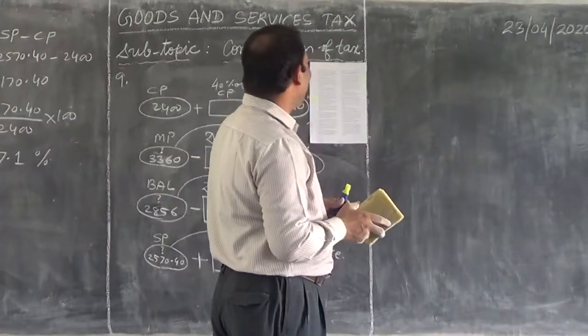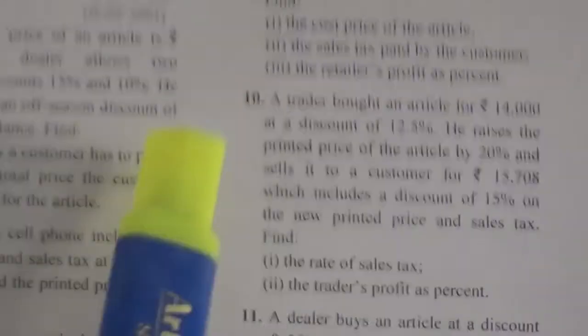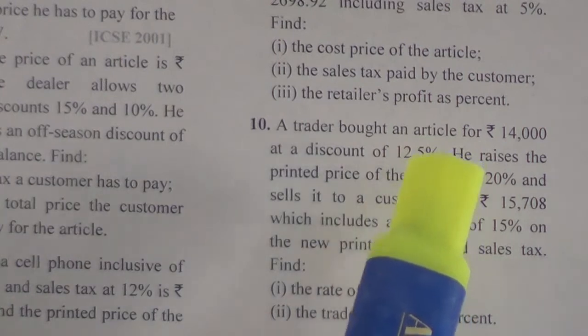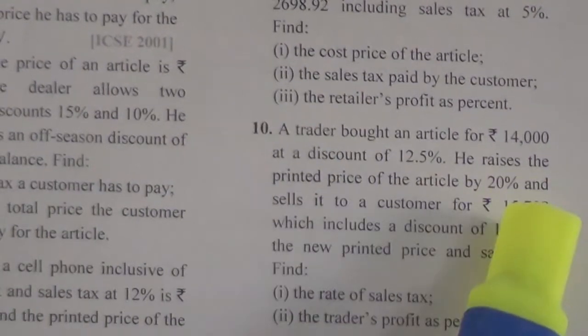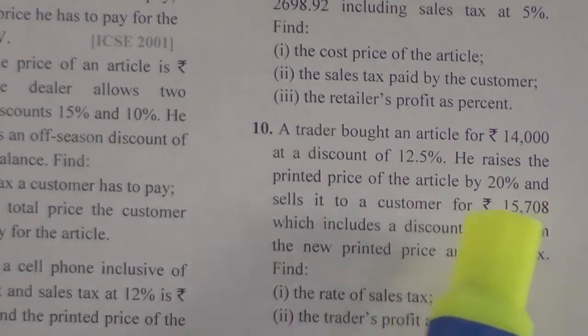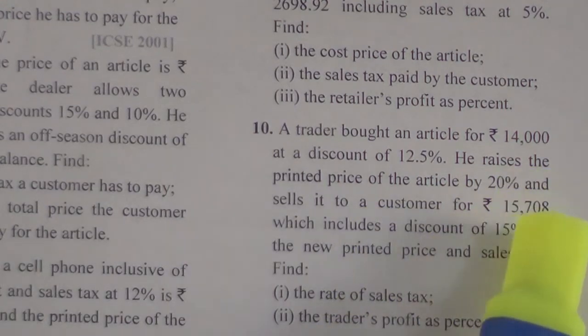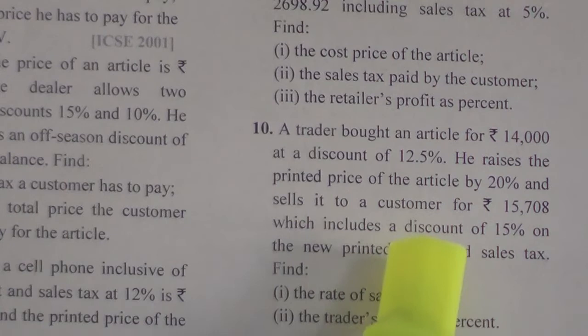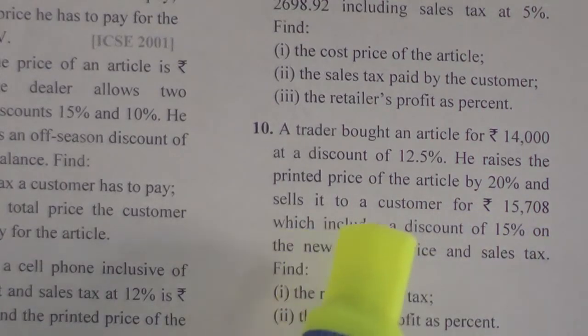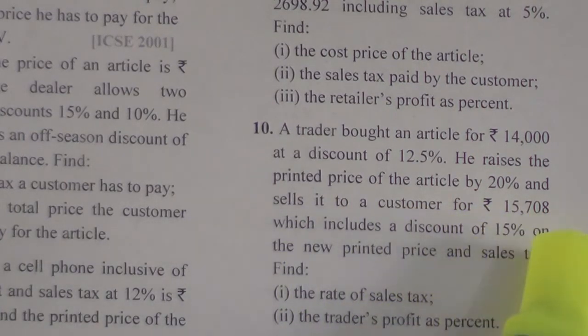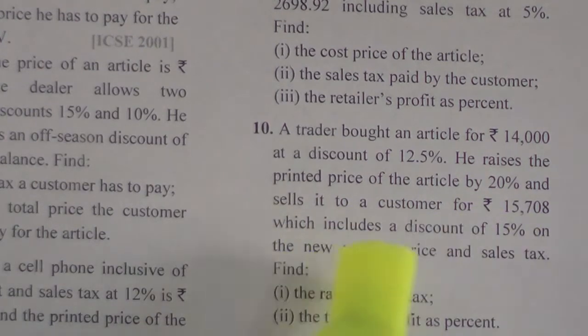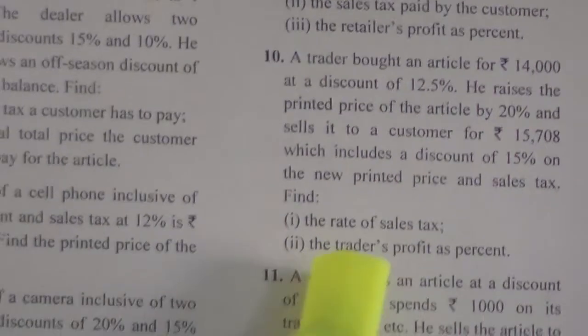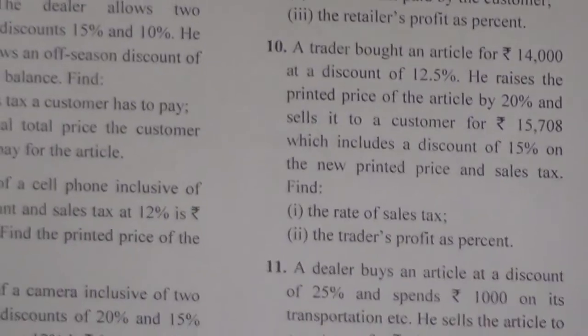So see children, question number 10. A trader bought an article for rupees 1400 at a discount of 12%. He raises the price by 20%, sells it to the customer for 15,708, which includes a discount of 15% on the new printed price, and sales tax. Then find the rate of sales tax and the trader's profit as a percent.